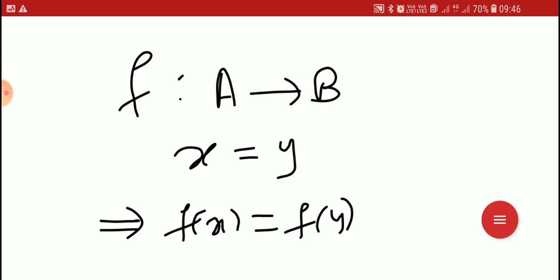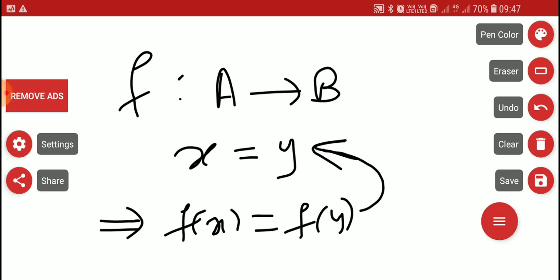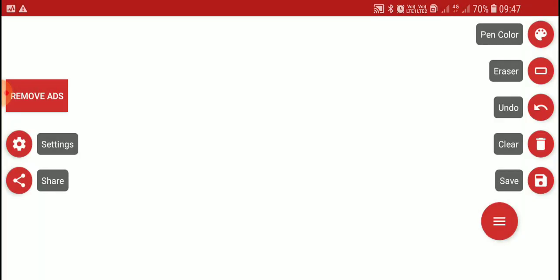To prove f is one-to-one, we assume f of x equal to f of y and prove the elements are the same. That is the reverse of the well-defined proof. Our first step is to prove psi is well defined.